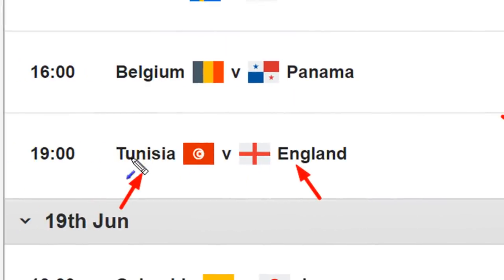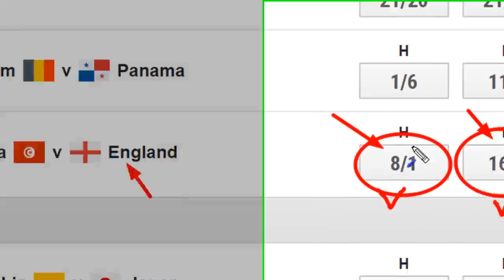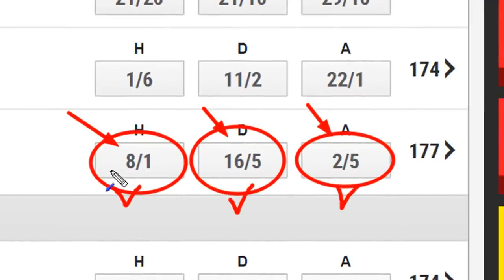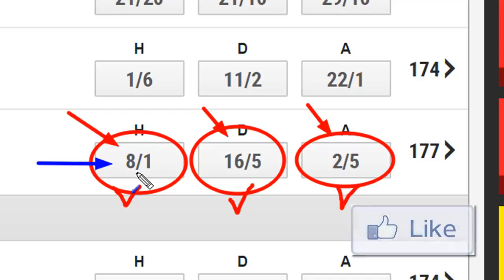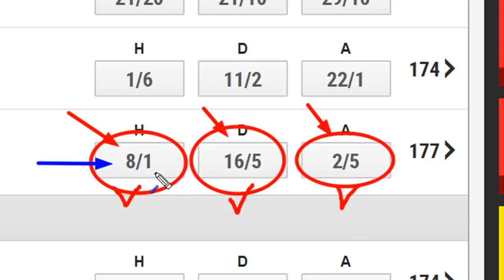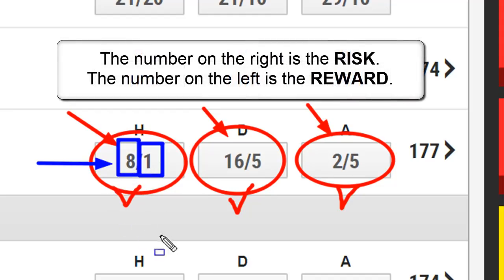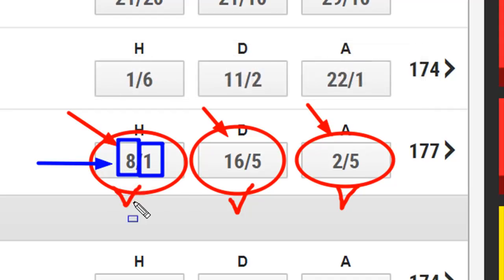Now, notice that the bookies' odds, the winning odds for Tunisia, or I prefer to call it the profit ratio or the risk return, is 8-1. Now, in case you're not familiar with what that means, and I'm sure some of you already know, but for those of you who are new to this kind of sports betting, 8-1 simply means that if you risk 1, you're going to make 8. In other words, for every dollar or every pound we risk, we're going to make 8 times that amount. Okay? So if I risk 10 pounds, I'll be making 80 pounds, plus my original bet on that game, if Tunisia wins. On the other hand, look at England's winning odds, which is 2-5.